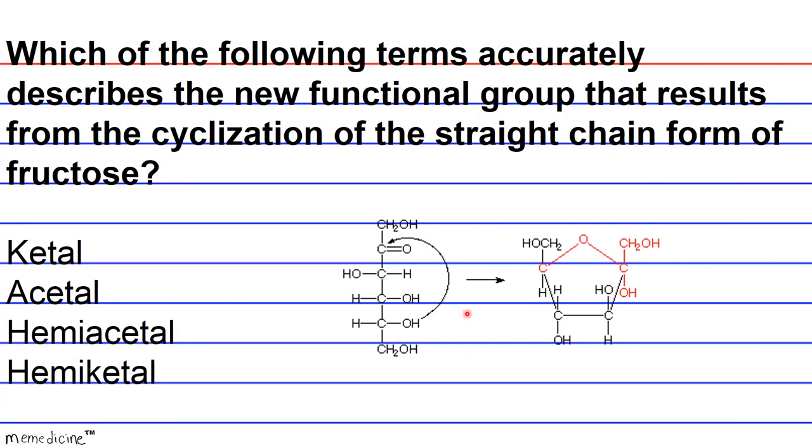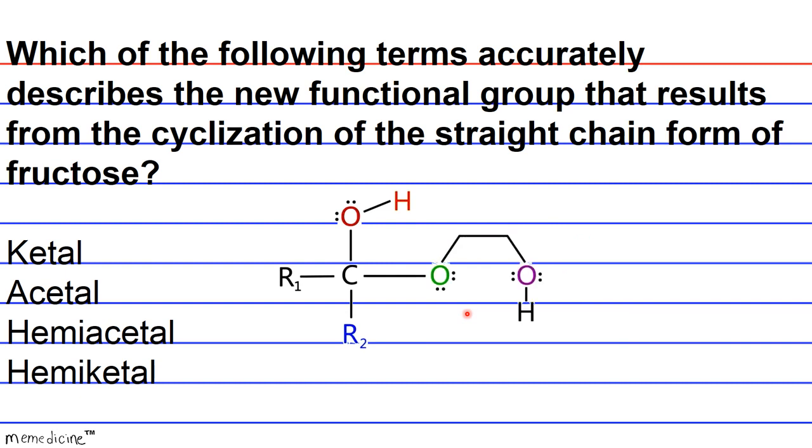Ketones are functional groups consisting of a tetrahedral carbon with the connectivity C, R1, R2, OH, O attached to some R group, and the R group could be anything.